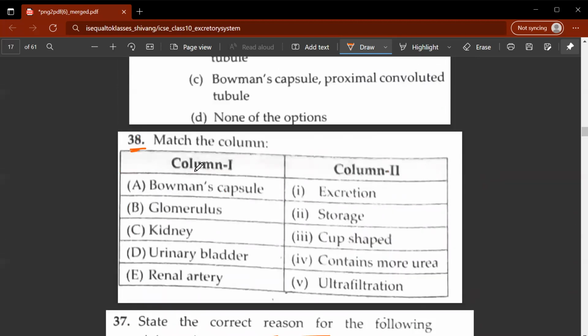So A would be matched to what? Now A would be matched to 3, cup shape. Bowman's capsule is cup shape. It has a structure like this. And you have the glomerulus, a bunch of capillaries. Okay, what is B matched to? B will be matched to ultrafiltration. So ultrafiltration happens in the glomerulus, in this part, in the jumbled up capillary part. What is C? Kidney is matched to excretion.